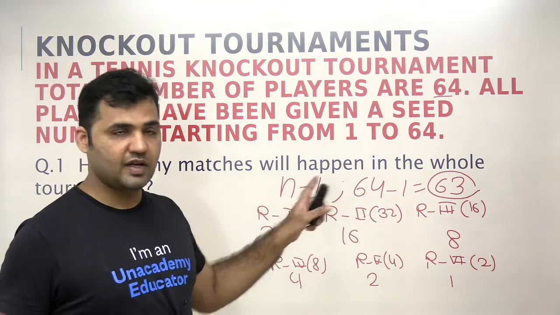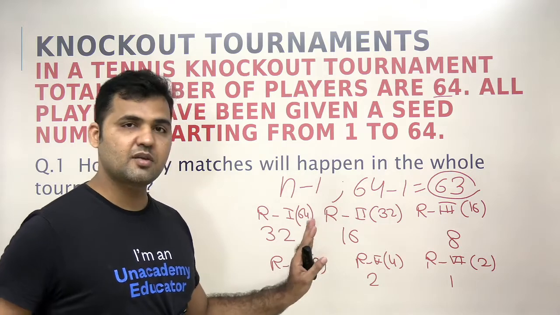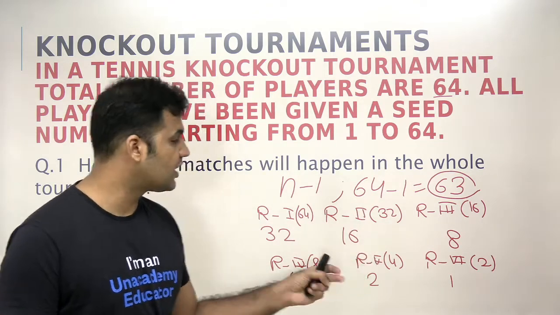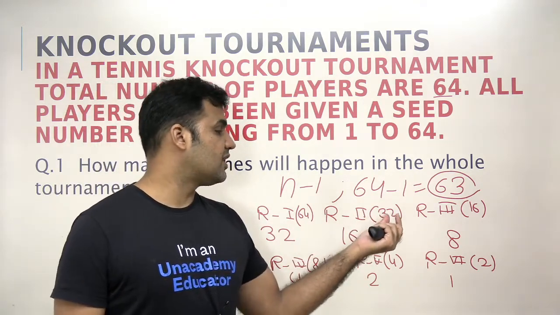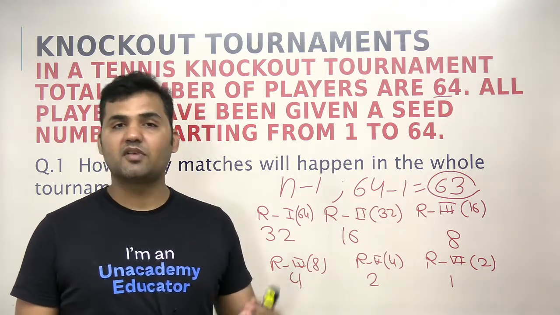So the first rule, the question is based on first rule, right? This rule we did not discuss. So I told you the remaining rules will be discussed along with the discussion of the question, that if the number of players participating in a particular round is n, then the number of matches happening will be n by 2.